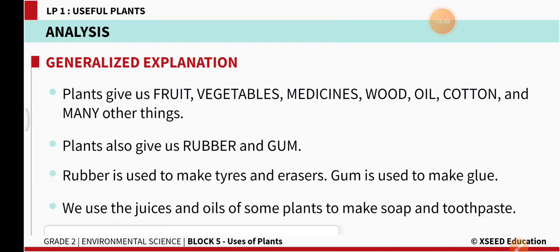And the juices and oils of several plants are used in making soaps and toothpaste. You might have seen on TV many advertisements that show that this soap has aloe vera gel or some other plant leaves, and this toothpaste is made from so-and-so tree's bark or twigs, right? Babool, miswak, Dabur. They boast about the herbal products. Herbal means which are got from the plants.